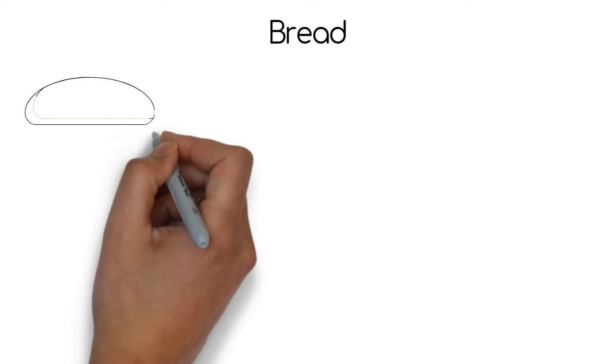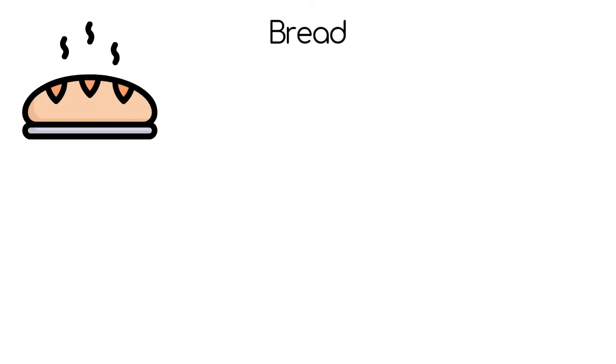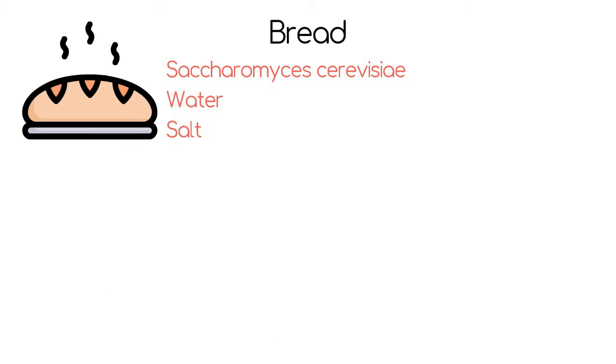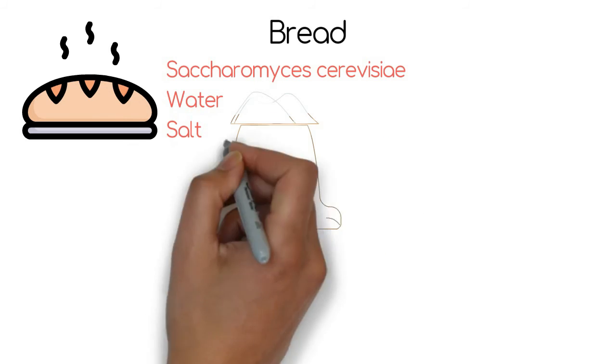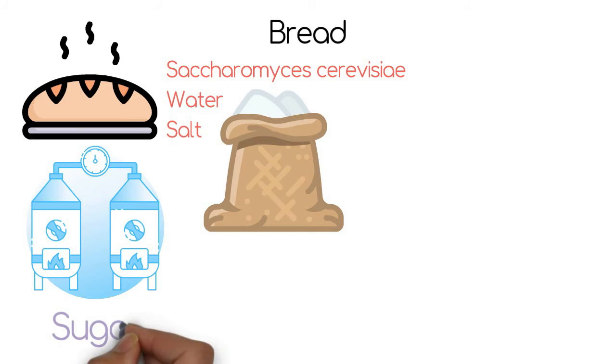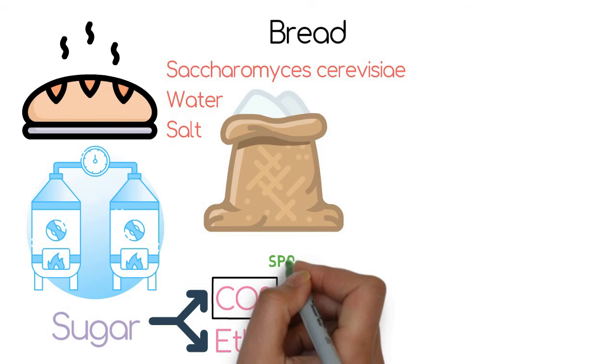Bread. Different types of breads are produced from flour of cereals. Dough is formed by mixing of baker's yeast, Saccharomyces cerevisiae, water, salt, and other necessary materials with flour. Due to fermentation of carbohydrates by yeast, sugar is converted into carbon dioxide, that is CO2, and ethanol. Dough rises up due to CO2 and the bread becomes spongy.